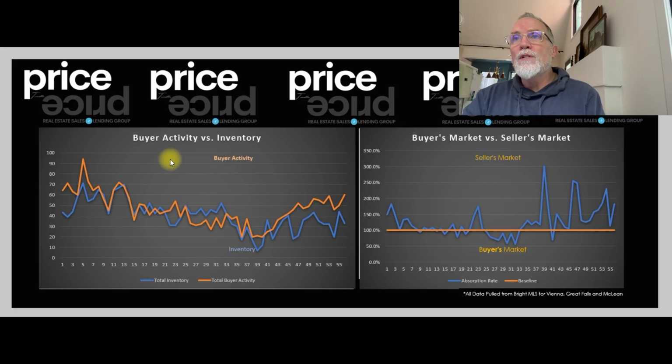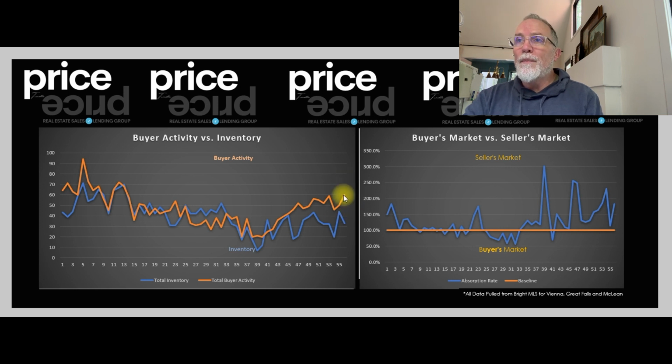Thanks, honey. You're welcome. So let's get ready to dive right into the numbers, and you're going to see that even though last week we had a pretty significant fluctuation, we kind of got back to the steady trend we were experiencing. Getting to the numbers, you can see the orange line is our buyer activity, the blue line is our inventory. Last week we had this little influx of buyer activity, and then this week we had a significant pickup in buyer activity.